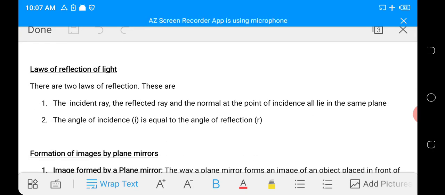So, laws of reflection of light. There are two laws of reflection. These are: 1. The incident ray, the reflected ray, and the normal at the point of incidence all lie in the same plane. And 2. The angle of incidence I is equal to the angle of reflection R. Let's explain these two laws using our diagram.